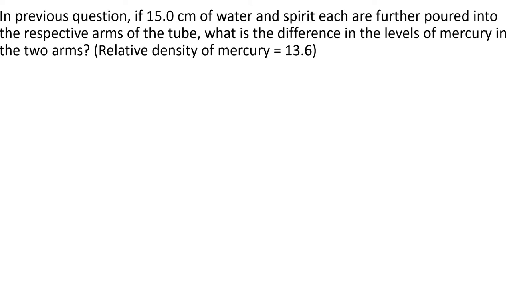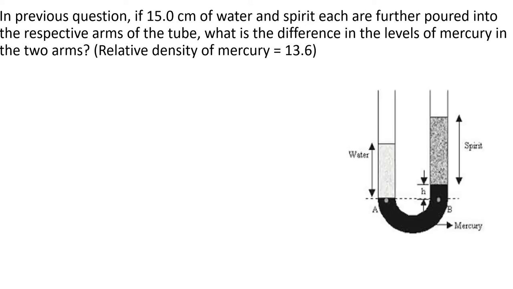So initially one is 12.5 centimeter and the other one is 10 centimeter. Now what happens in both arms? In the arm where water is there, 15 centimeter more water is added. Similarly, in the other arm where spirit is there, 15 centimeter of spirit is further added. Now what we have to find is the difference in the levels of mercury in the two arms. Since water and spirit have different densities, no doubt the mercury level will now be different. Mercury level on one side will be more than the other side, and you have to find the difference in height. So we'll see the diagram first.